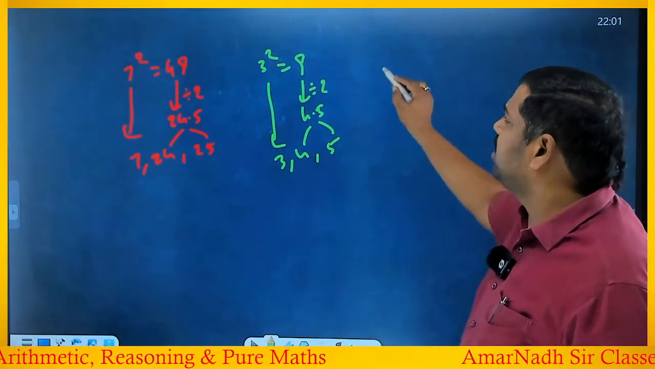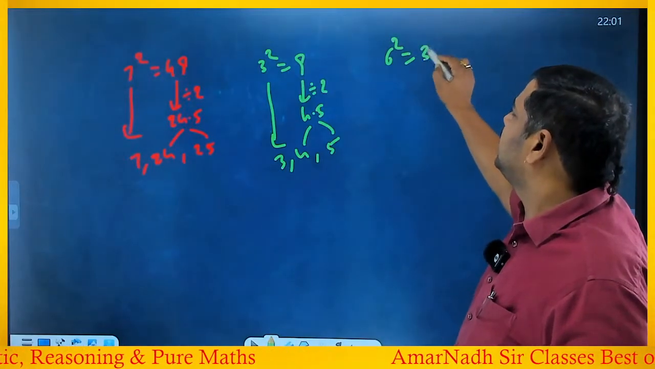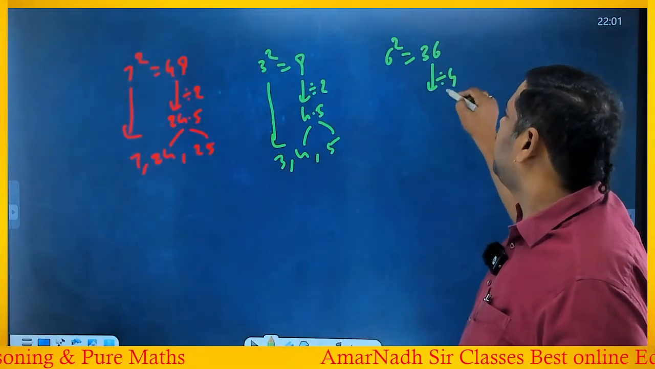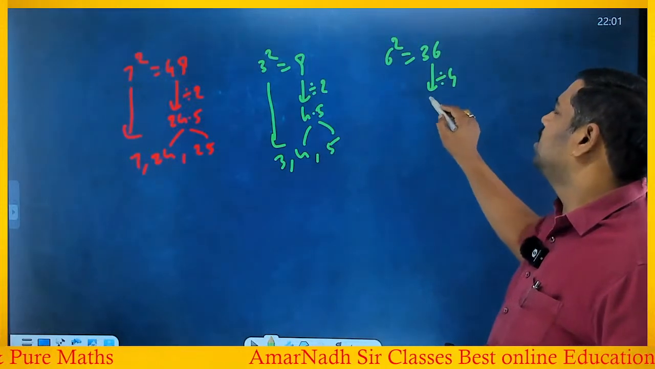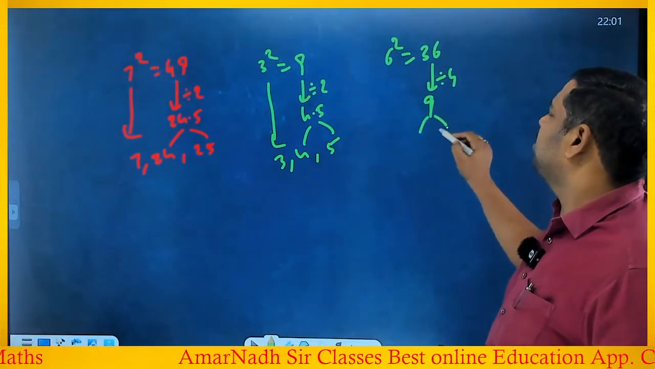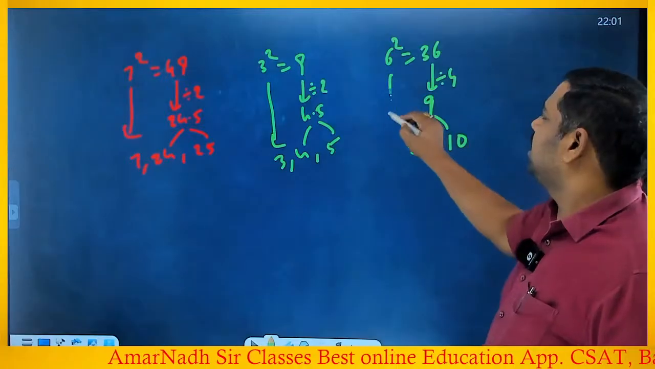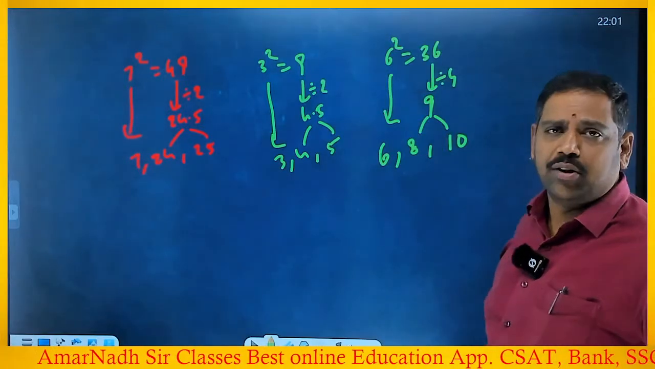And suppose you take an even number, 6. 6 square is 36. This time don't go with divide by 2, go with divide by 4. 36 by 4 is 9. The previous and next natural numbers are 8 and 10. So 6, 8, 10 forms a right angle triangle.